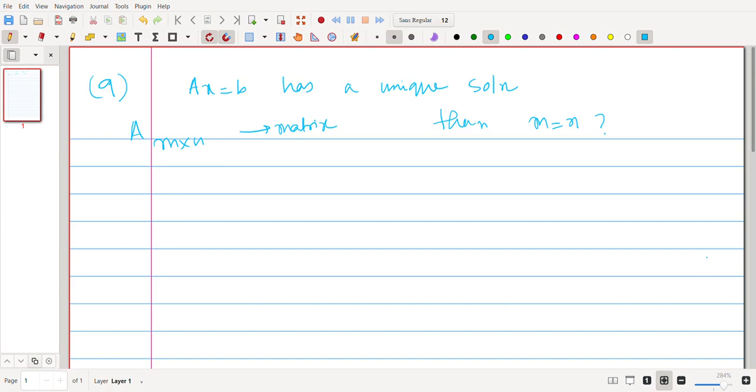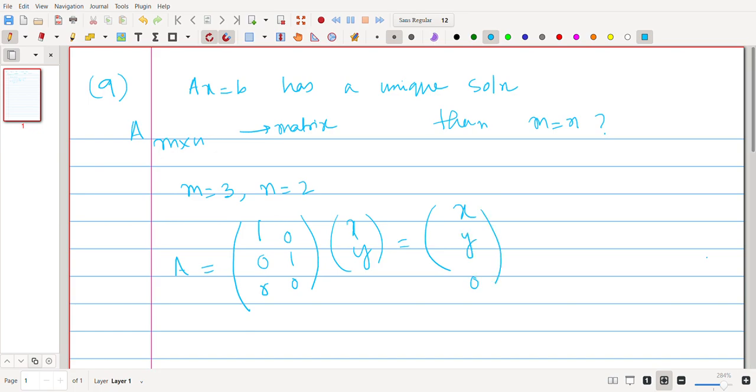In particular, you can choose, say, m to be 3, n to be 2, and consider the matrix A to be [1 0; 0 1; 0 0]. Then if you multiply it by the vector (x, y), you will get (x, y, 0). Now in this case, if you choose b to be the 0 vector, then you will see that the solution is exactly the 0 vector itself. Hence the solution is unique, but m is not equal to n. Hence clearly this option is false.